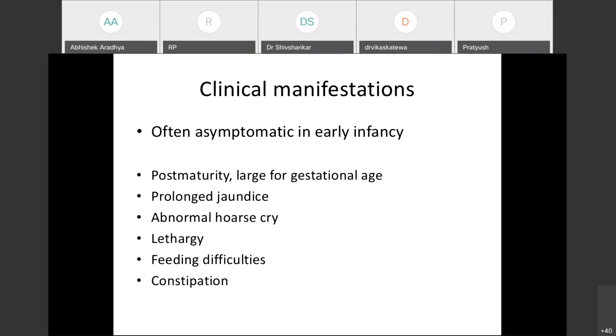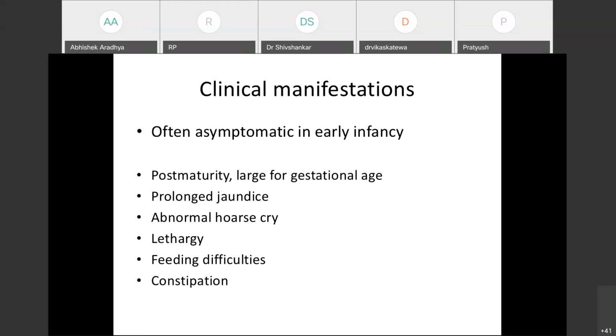So clinical manifestations: it is important to know that most often they are asymptomatic, especially in early infancy, in the first 3 months of life. But sometimes we can find other symptoms. They can be post maturity, the babies can be large for gestational age. We see prolonged jaundice, they can have abnormal hoarse cry or lethargy. Sometimes we see feeding difficulties, that the child is dull, not feeding well.